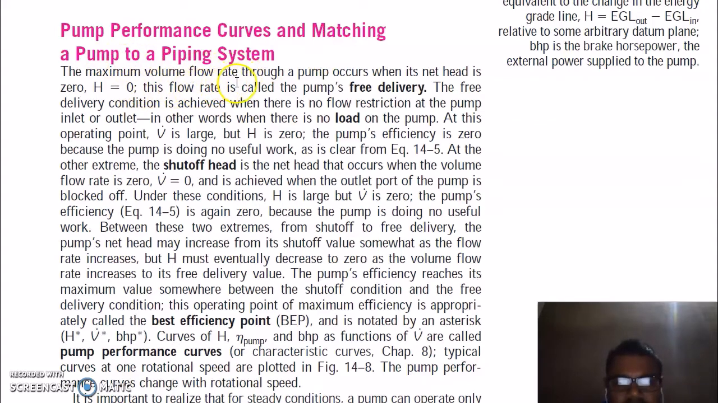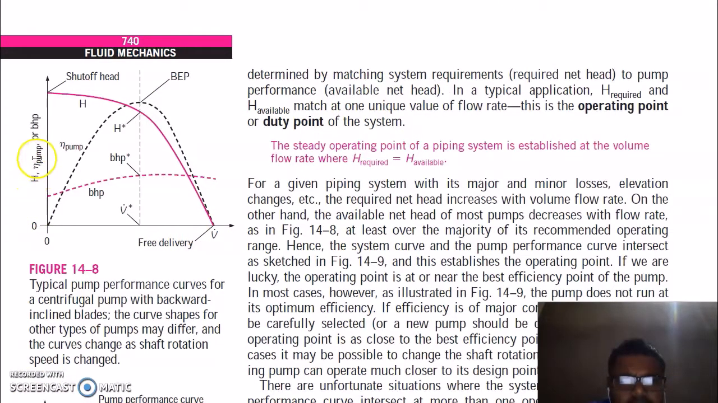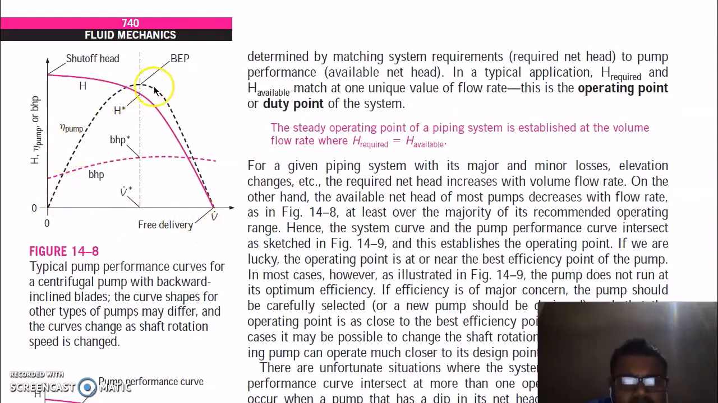The maximum volume flow rate through a pump occurs when its net head is 0, H is 0. This flow rate is called the pump's free delivery. So in this graph you have head, efficiency of the pump and brake horsepower. This part is called free delivery, where the flow rate of the pump is maximum, but your head is 0. Also this is your efficiency of the pump, and you can see efficiency of the pump here is 0 because the pump is not doing any useful work. It is not raising the head of the water.